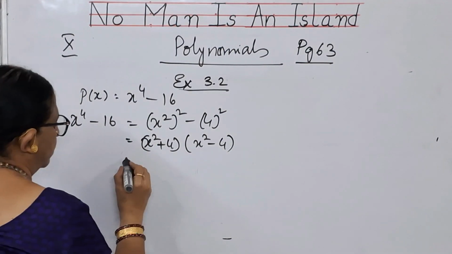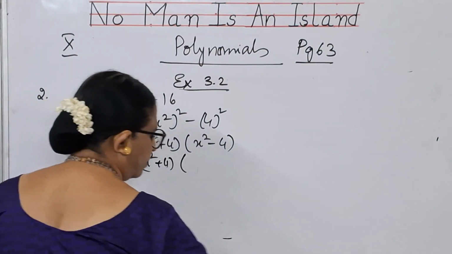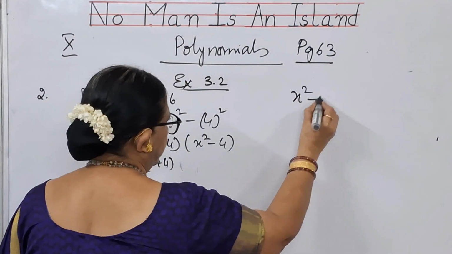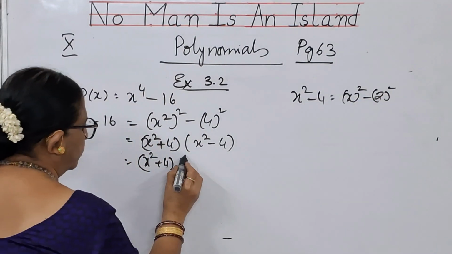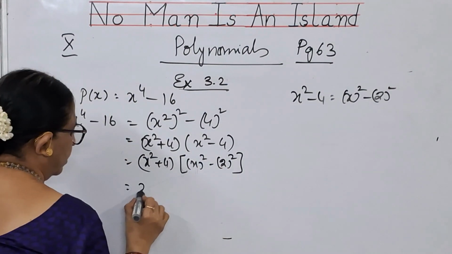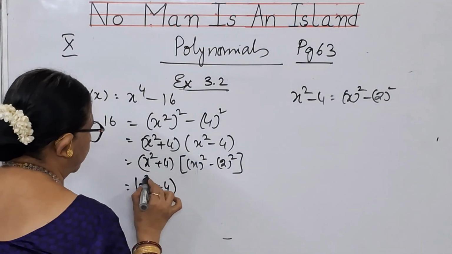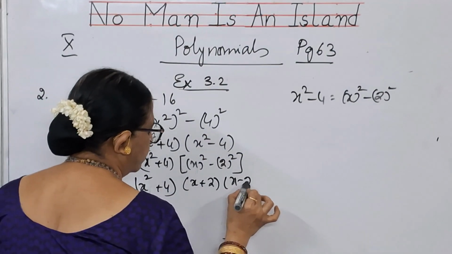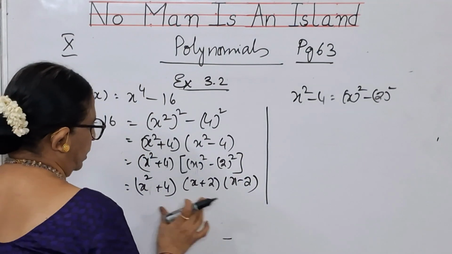Now, this you cannot do anything, so let it be like this. Now, a minus b, that is x square minus 4. See, children, x square minus 4 can be written as x whole square minus 2 whole square. So that is what I am writing it here. That means x square plus 4 into, again, x plus 2 into x minus 2. A plus b into a minus b. So what are you getting, children? 3 factors you have got.